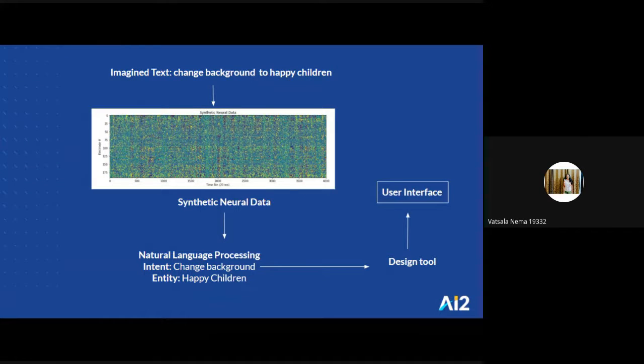As Anjali mentioned, we've used the Imagine BCI dataset to train our recurrent neural network model. Once the sentence of the user is extracted and filtered from the neural signals, we use our NLP model that comprises of paraphrase mini language model of 6 layers and Elmo for entity and intent recognition respectively. After that, design tool processes it and performs actions accordingly, like updating elements in the UI.